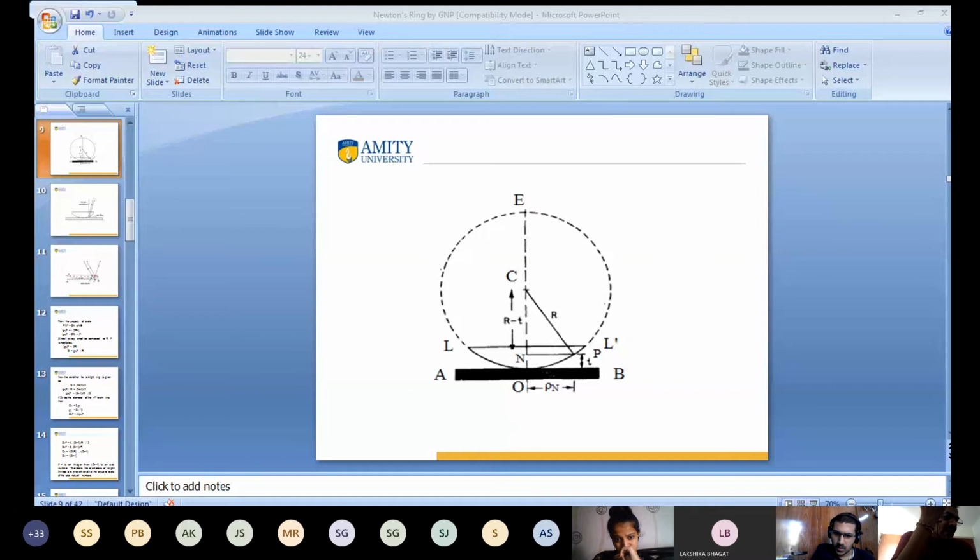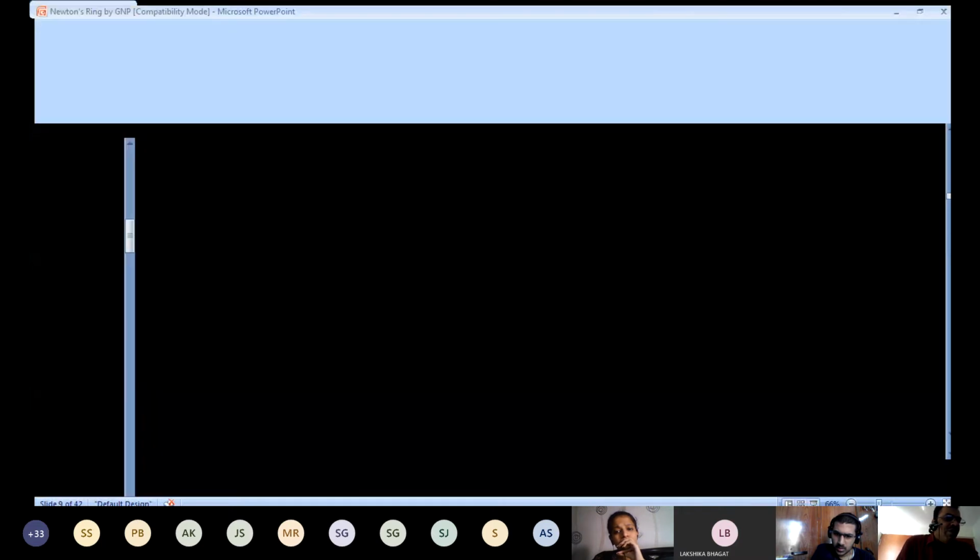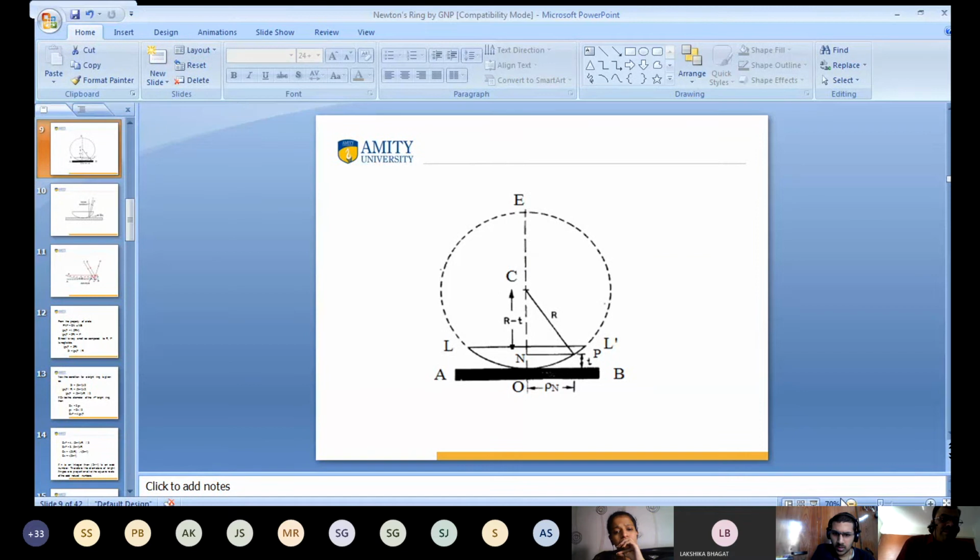According to the property of circle, you can write that ON. ON means this one. ON means this point. You get this point? This point is O. Have you seen the screen?